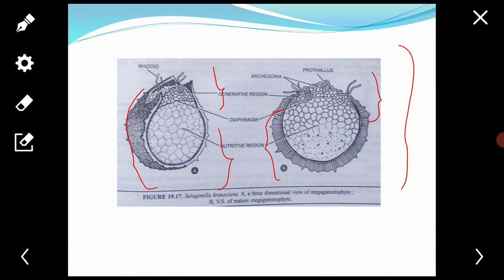A number of archegonia develop at the central portion of the apical part of the generative cushion, embedded in the gametophytic tissue.